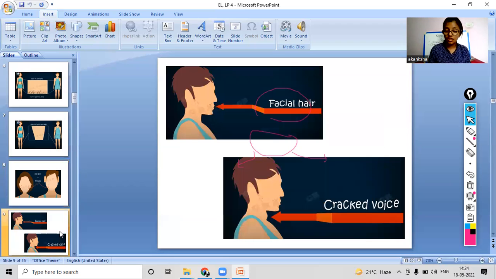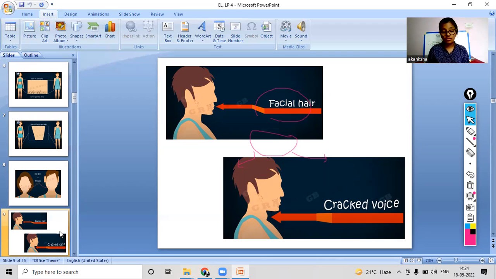So this was the second change. Now coming to the third change. The third change is facial hair. This is also related to hair. As we saw, when boys enter the adolescence period, there is more growth of hair in the facial region, like the beard region. So yes, this is also one of the changes in boys. In girls also there is some growth of hair in the facial region. That's why we do waxing and different processes to remove these facial hairs. Okay, so this was the other change.